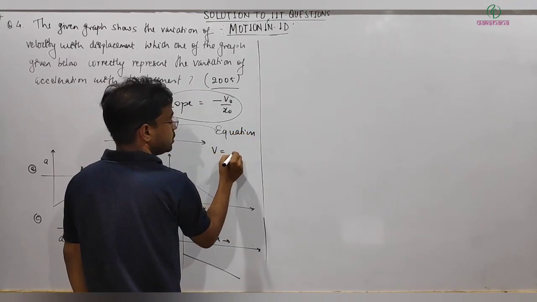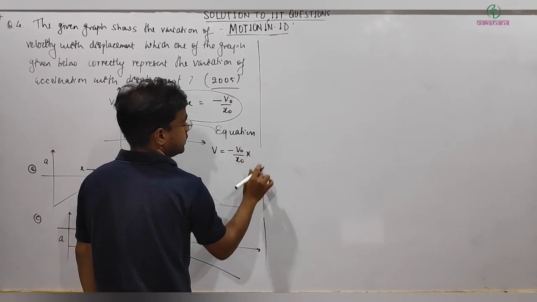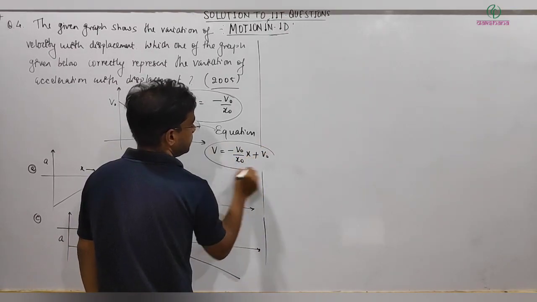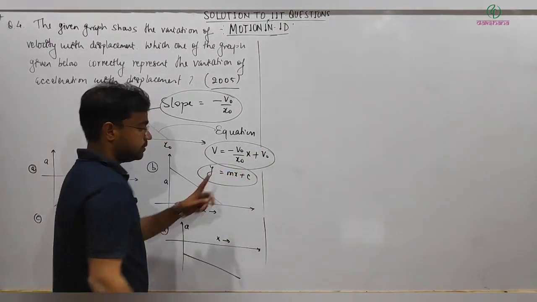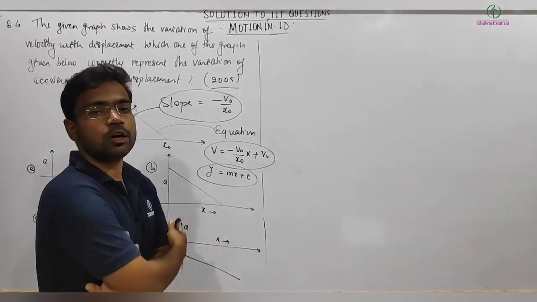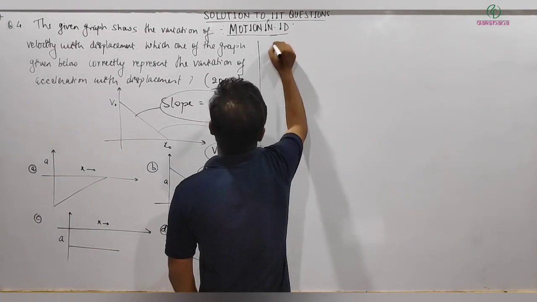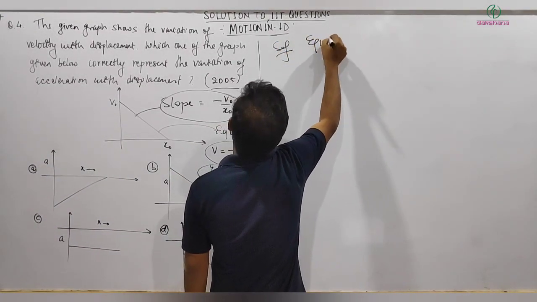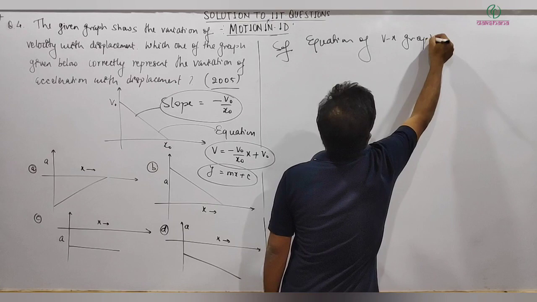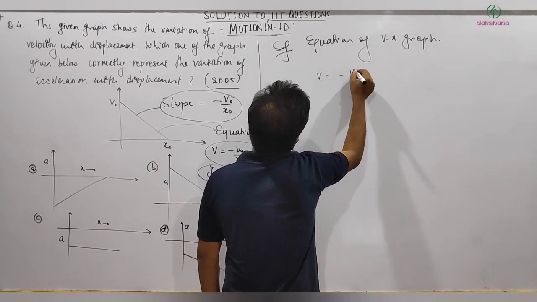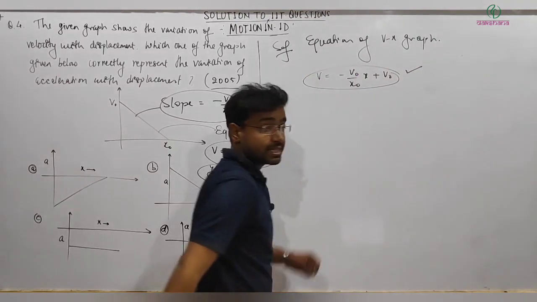That can be written as V is equal to Mx plus C, where the slope is minus V naught by X naught and the intercept is V naught. Y is equal to Mx plus C, by using that, I got the expression of velocity with position or displacement. So the final relation, or the equation of the Vx graph, comes out to be V is equal to minus V naught by X naught into X plus V naught. This is the Vx graph.